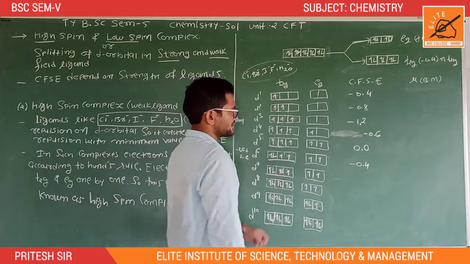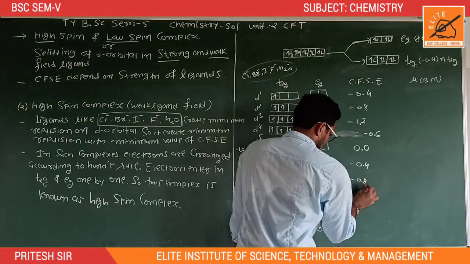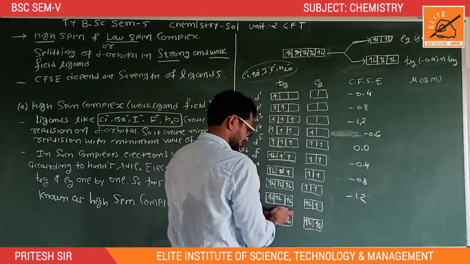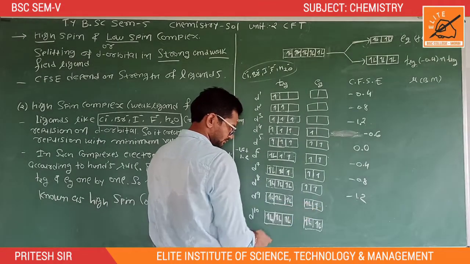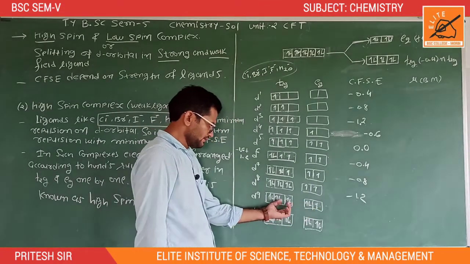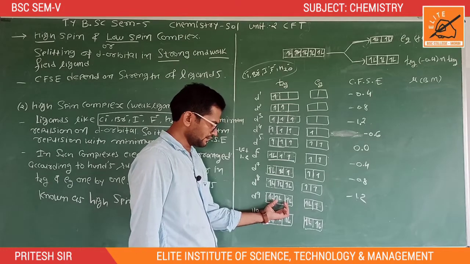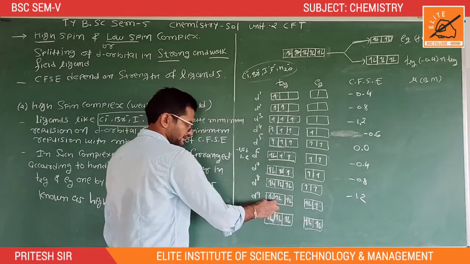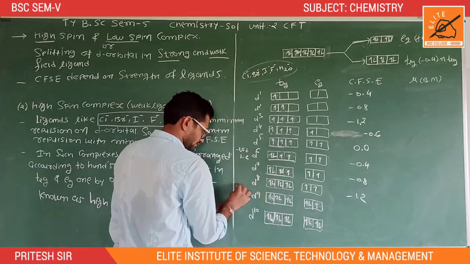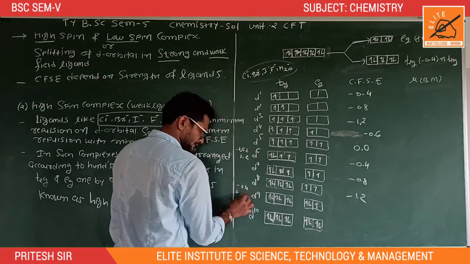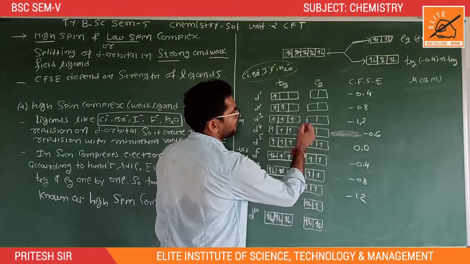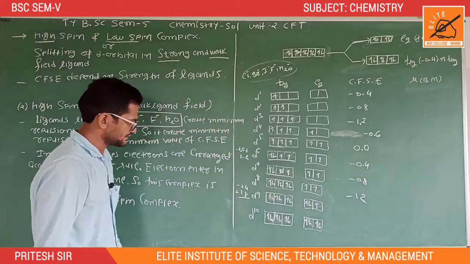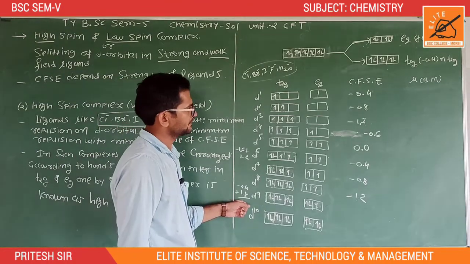And for d7 it is minus 0.8, d8 it becomes minus 1.2. For d9, it means 6 electrons in t2g and 3 electrons in eg. At that time, 6 into minus 0.4 is equal to minus 2.4, plus 3 into 0.6 is equal to 1.8. So the remaining term is minus 0.6.